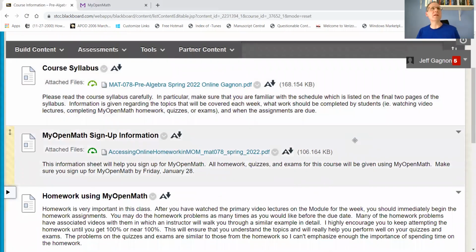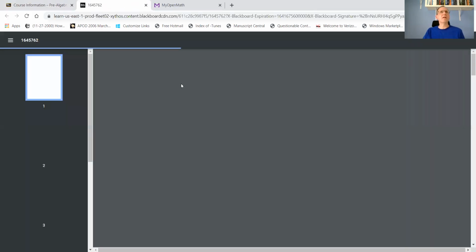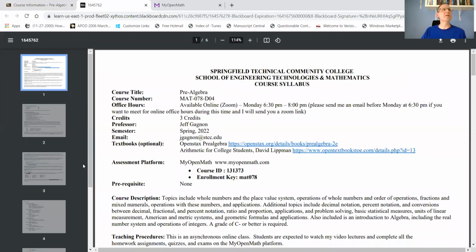several pieces of information. The first is the course syllabus, which is probably the most important. So actually, let me bring up the course syllabus and we'll discuss what's on the syllabus, how the grading is going to work. There's a schedule that's really important at the end of the syllabus. So let's discuss those things. Click on the syllabus. Okay, so